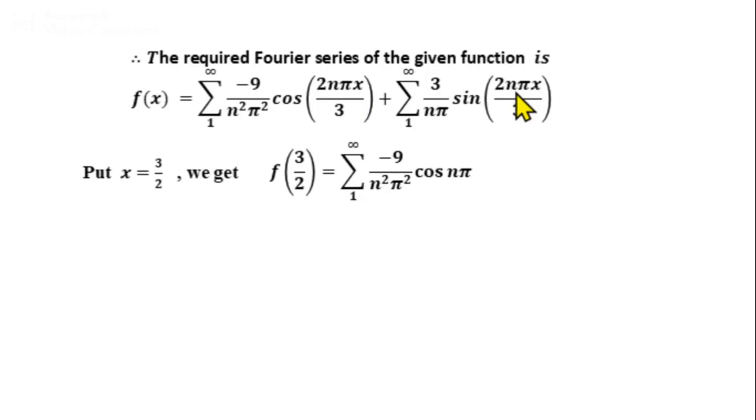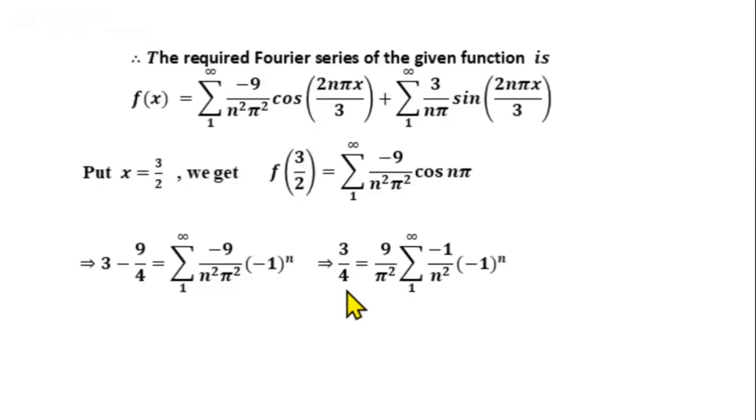Then by the definition of f of x, we have f of 3 by 2 is 3 minus 9 by 4. The definition of f of x is 2x minus x square. If you take x equal to 3 by 2, we get 2 into 3 by 2 minus 3 by 2 the whole square, that is 3 minus 9 by 4. Right hand side, we have cos n pi is minus 1 raised to n. Then left side, simplify this.